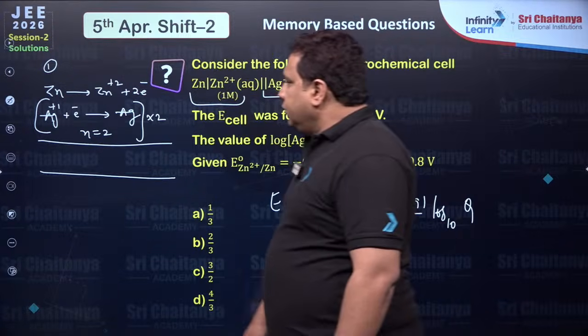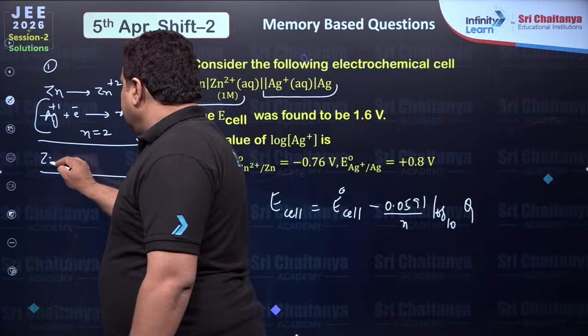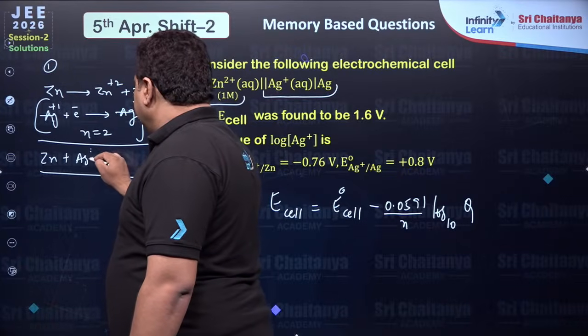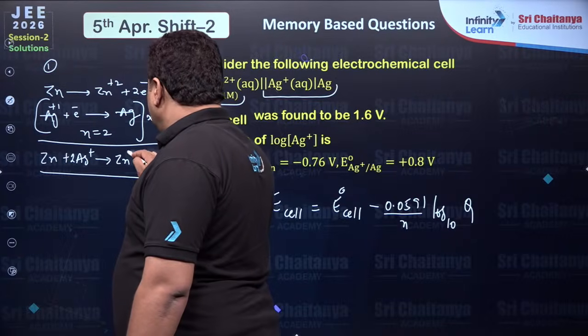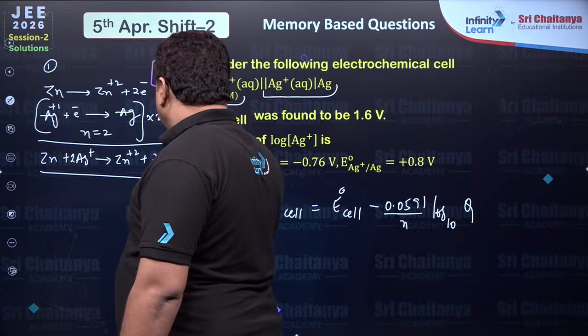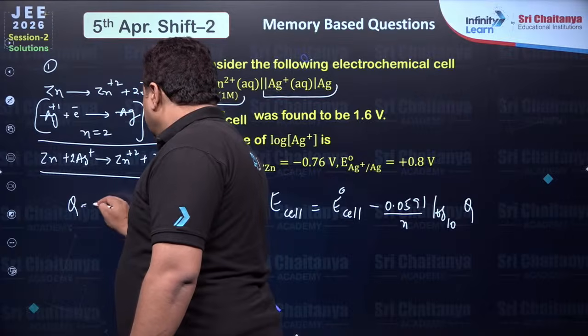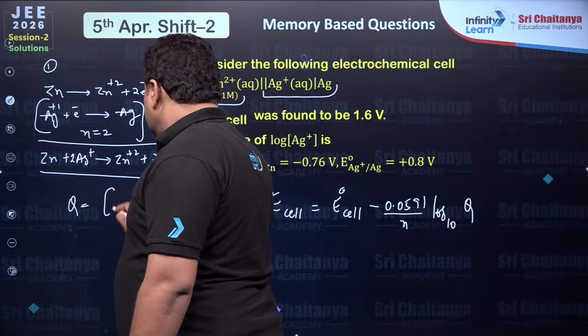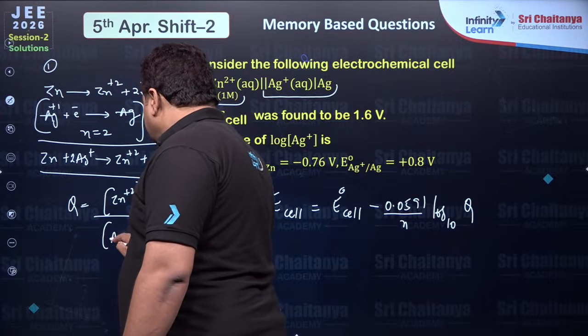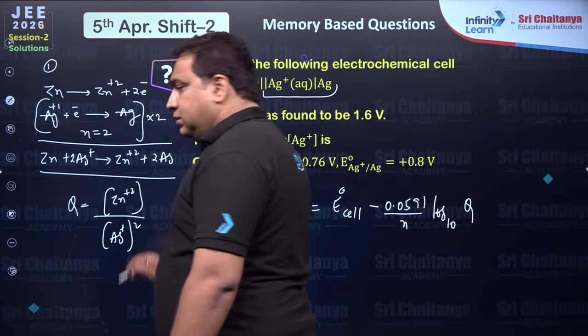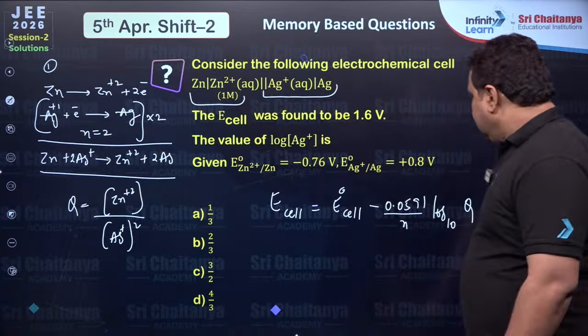So now here Q, what will you get? This is zinc plus 2 silver ions gives zinc 2+ plus 2 silver. So here Q will be equal to concentration of Zn2+ upon concentration of silver ions whole square, right?